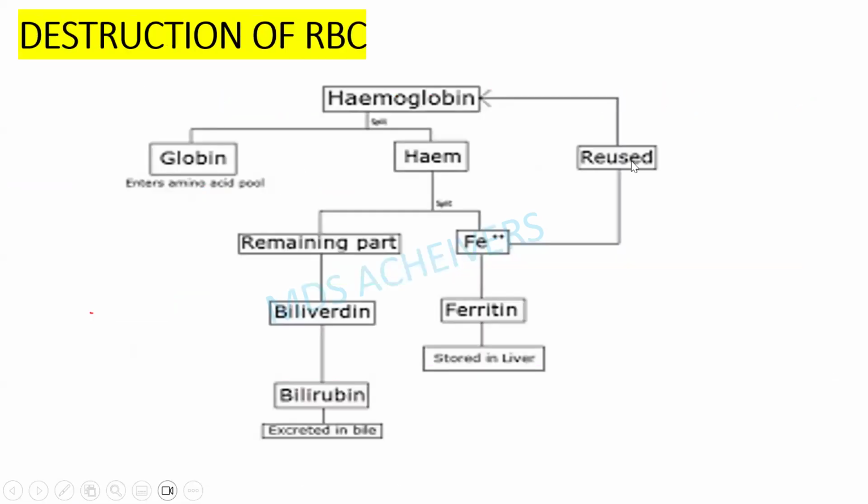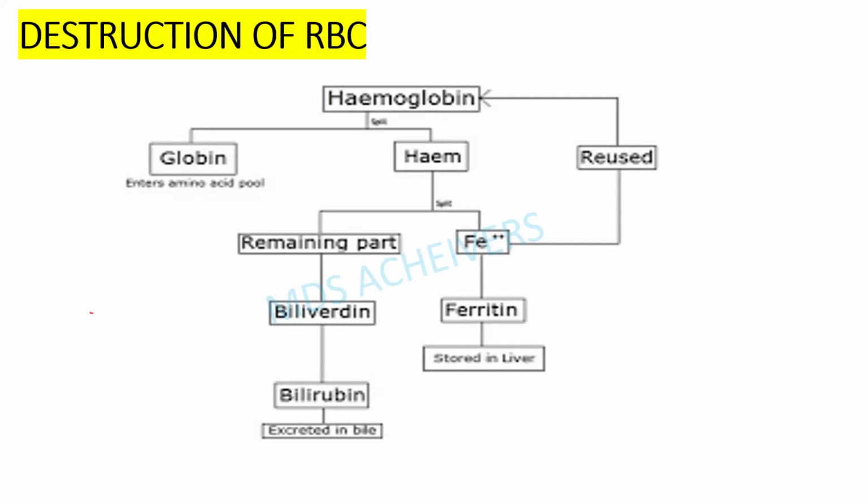Coming to the destruction of the RBC, hemoglobin is broken down into two parts, the globin part and the heme part. The globin part enters the amino acid pool, whereas the heme part splits into the remaining part and the iron part. The iron part is absorbed because our body needs it, and the remaining part is converted into biliverdin and bilirubin and thereby excreted in the bile.